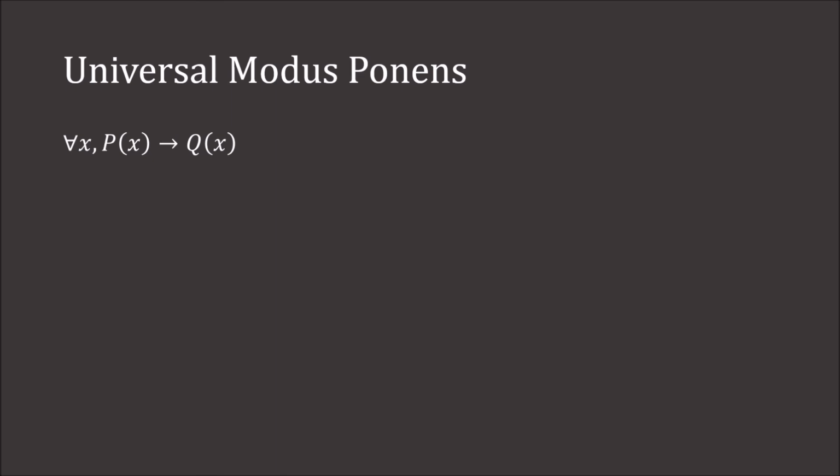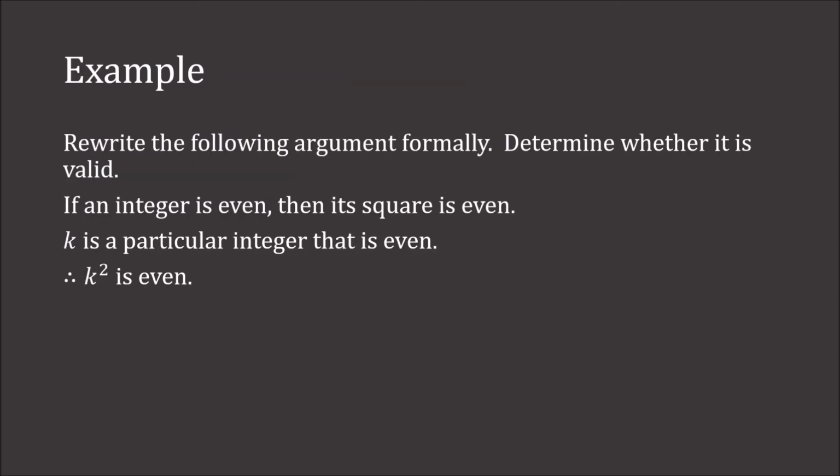For all x, if p of x, then q of x. P of a for a particular a, therefore q of a. So we're going to rewrite this argument formally and then determine whether it is valid. So first, formal.